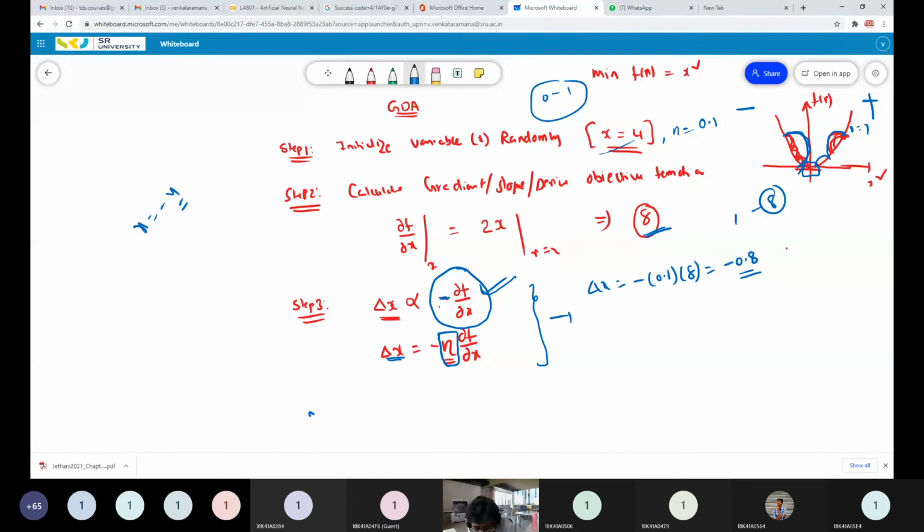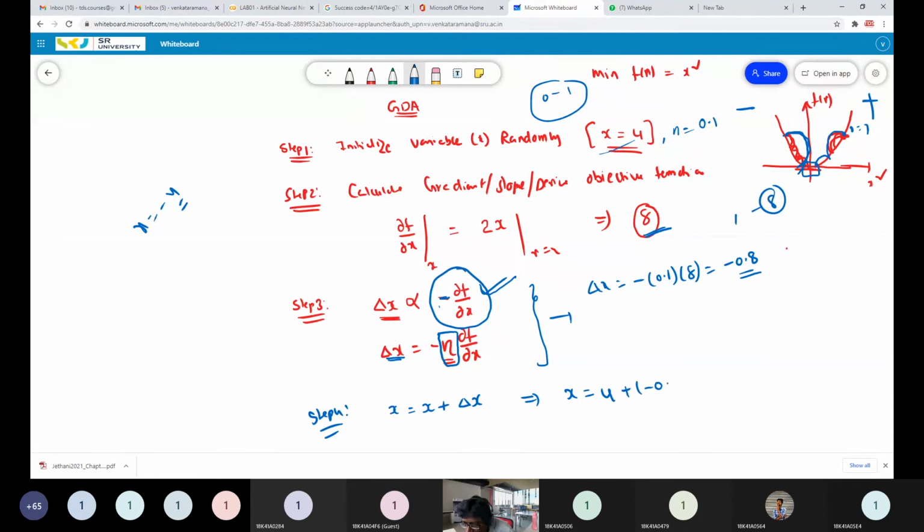What's the next step? Step 4: now you have to update your point, update the value of your variable. How can we update it? x equals the previous x value plus the change in x value. Now if we apply this, what is the new value of x for this problem? x equals, what is the previous x value? 4, plus what is the delta x value?